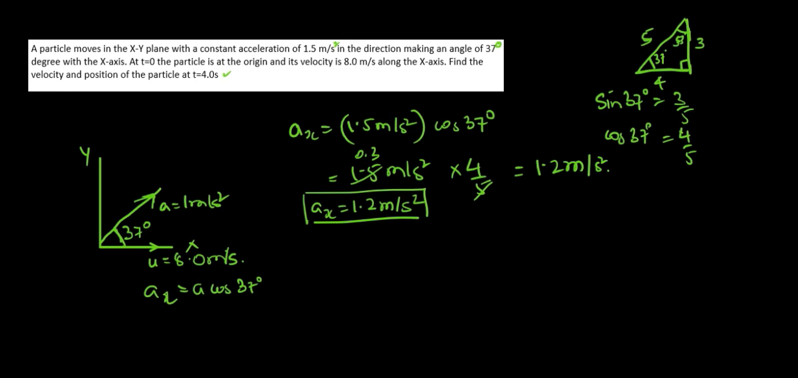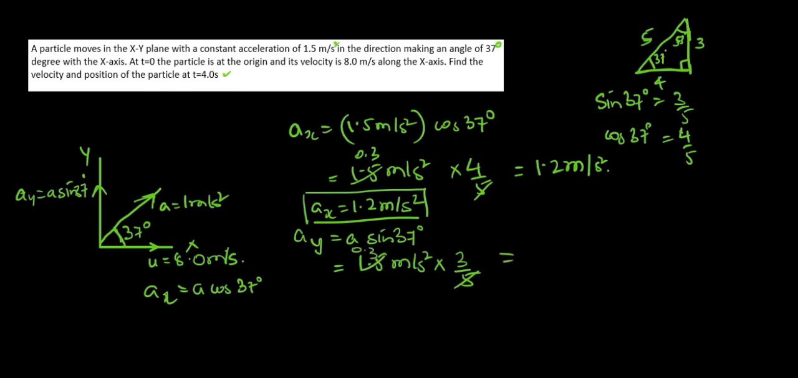In the same way, we can have ay. What will be ay here? If we were to calculate ay, this will be a sine 37 degree. So this will be 1.5 meter per second square times sine 37, that will be 3 by 5. So this cancels out, and this will be 0.90 meter per second square. Yes, that will be ay. So here we have ay is equal to 0.90 meter per second square.